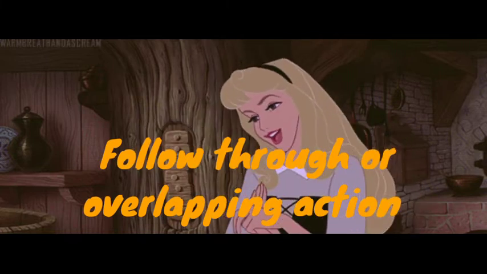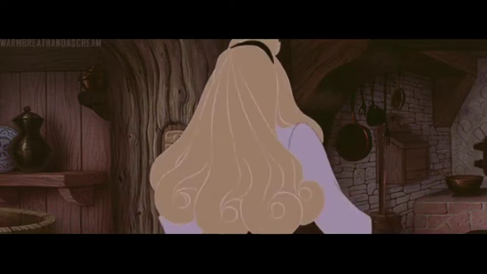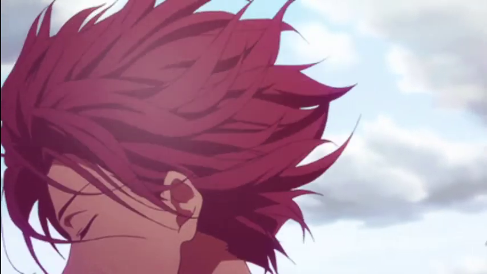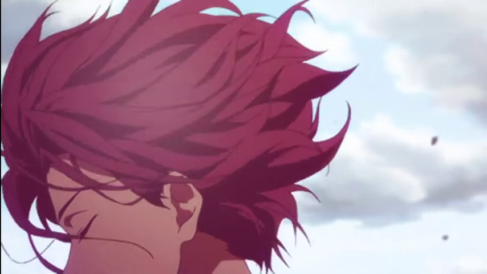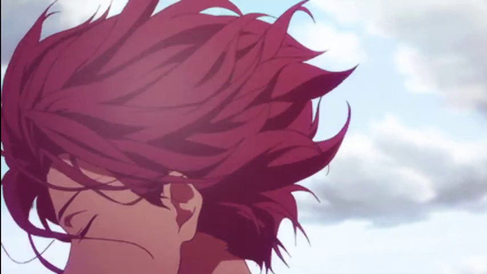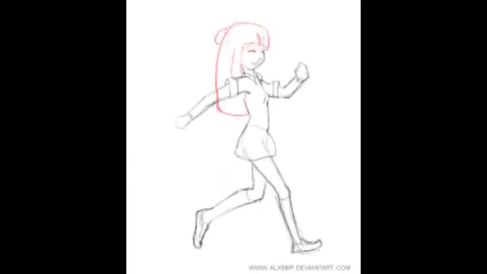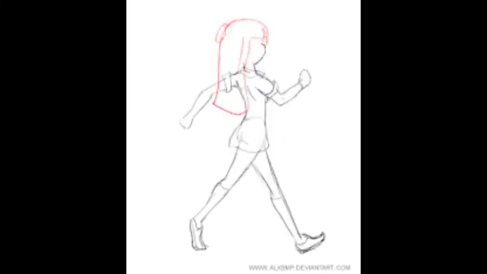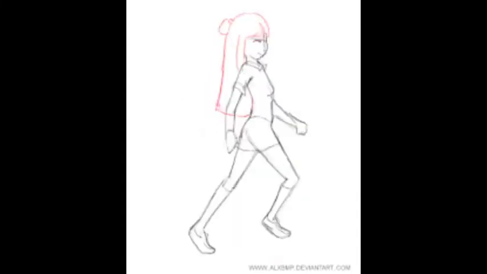The fifth principle is follow through and overlapping action. Follow through is the principle that describes soft objects such as hair, fur, fabric, etc. that, when carried by the movement of another, continue to move even when the main object has stopped. And overlapping action is the tendency of different parts of the body to move at different speeds or different timing from each other. Here's an example: the arms of a character will be animated on a different timing from his head as well as his legs in a walking animation.